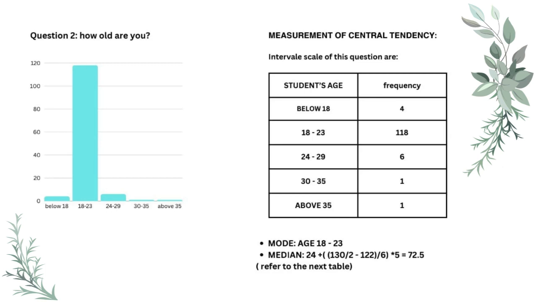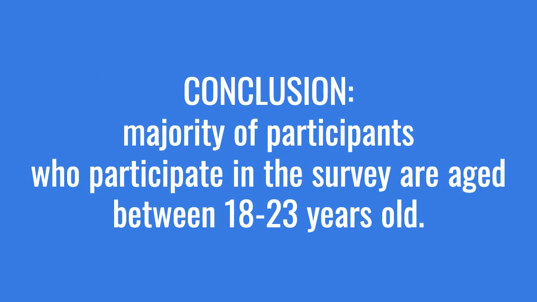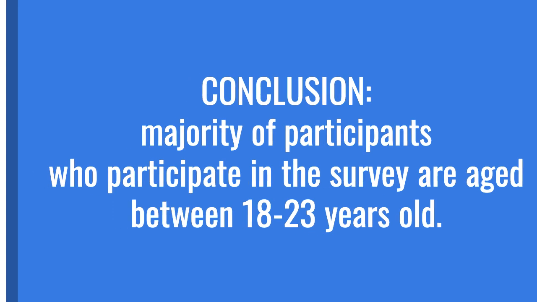And the median is 24 plus 130 divided by 2, minus 122, times 5, which equals 72.5. You can refer to the table next. This table shows age, class boundary, frequency, cumulative frequency, midpoint, and MF, which is midpoint multiplied by frequency. The conclusion is that the majority of participants who participated in the survey are aged between 18 to 23 years old.